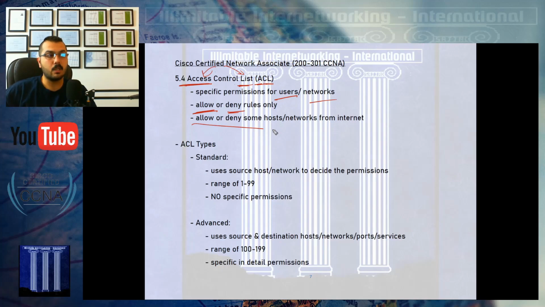You see? So this is all the idea, all the theoretical concept of an access list. It's only about allowing and denying some of you from doing some things or reaching some other things. But access lists do come in types, and I just realized this two minutes before the video, I'll correct this in the book before I upload the book.